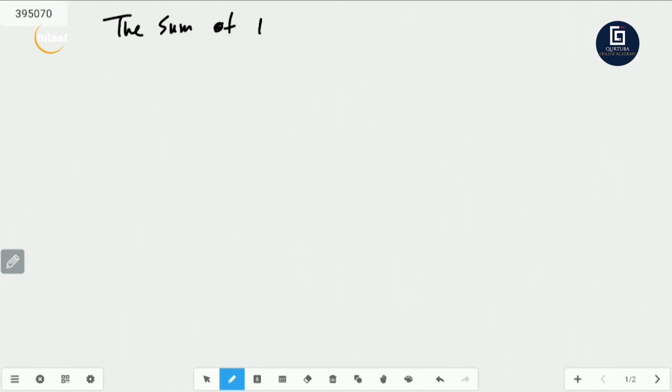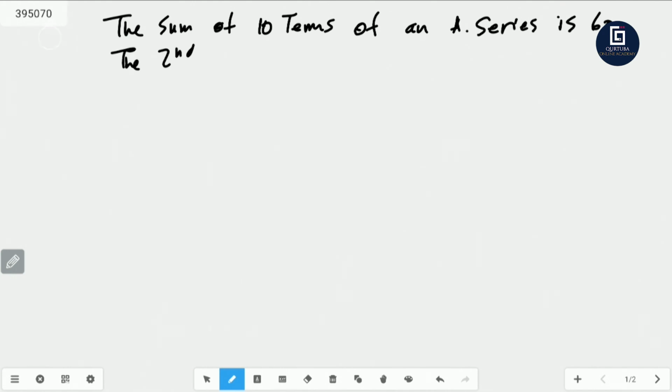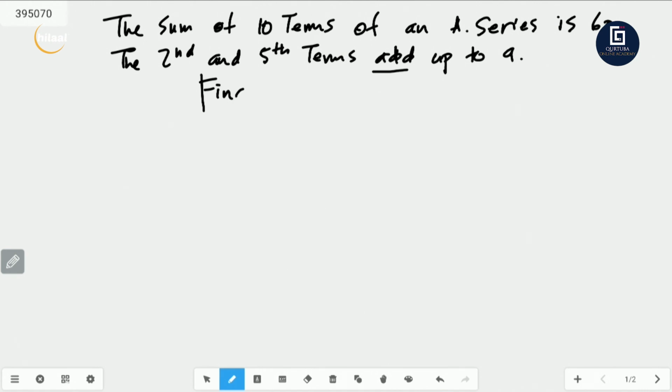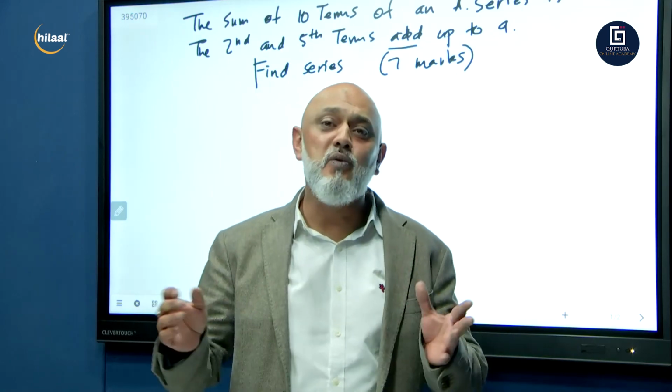The sum of 10 terms of an arithmetic series is 60. The second and the fifth terms add up to 9. Find the series for 7 marks. I'm going to leave you with this one for our next show, guys. You can start working it out.